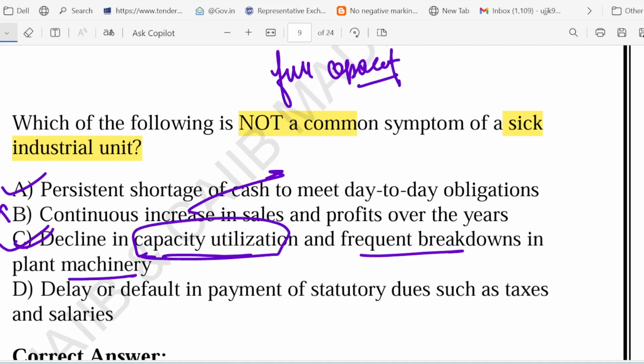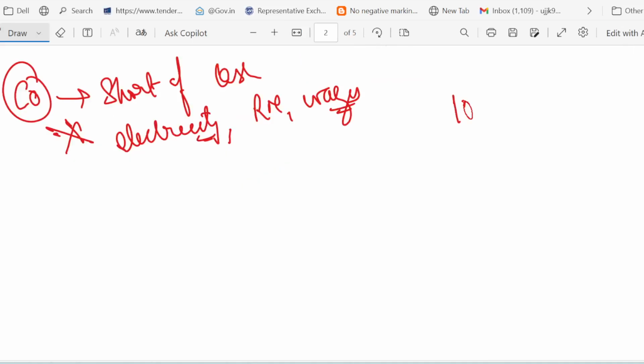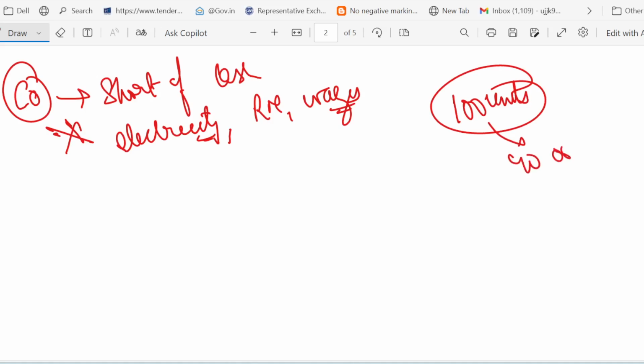Suppose there is a plant that can produce 100 units, but it's only producing 40 or 50, because of frequent breakdown or inefficiency. So it's clearly a bad signal. For example, take the case of a textile mill with machines always out of order and workers sitting idle. This clearly shows sickness.